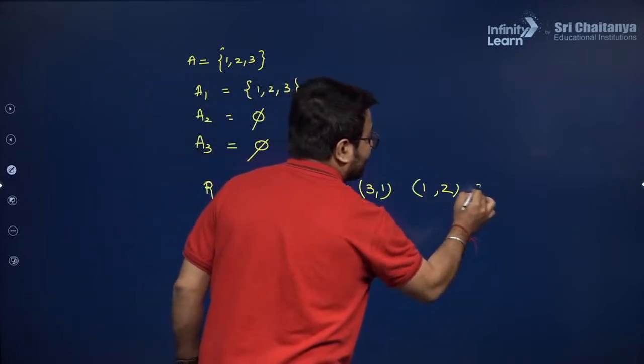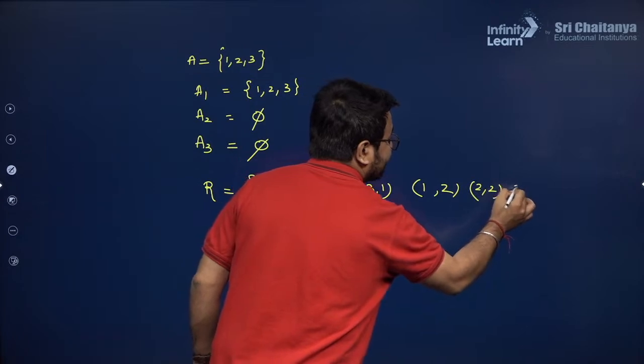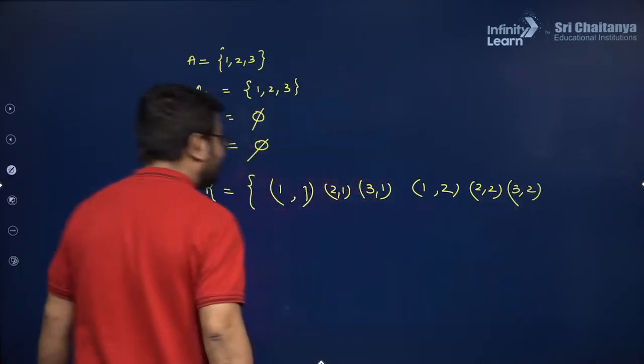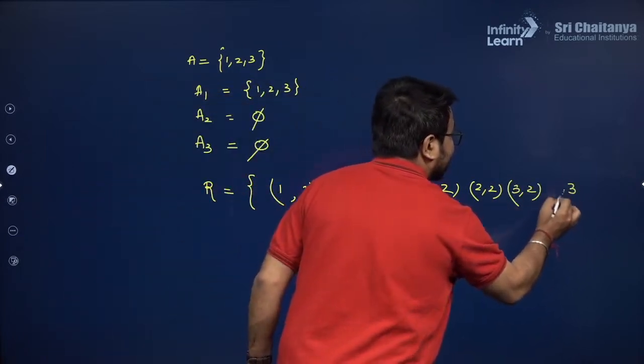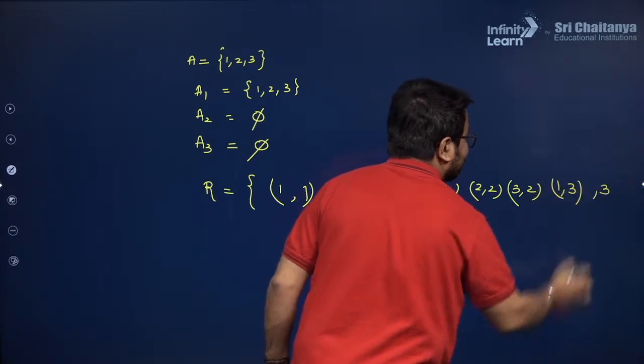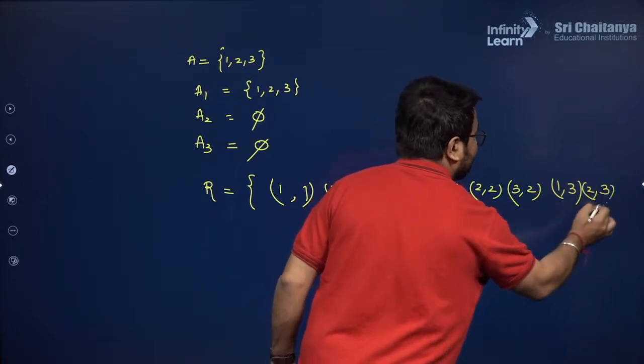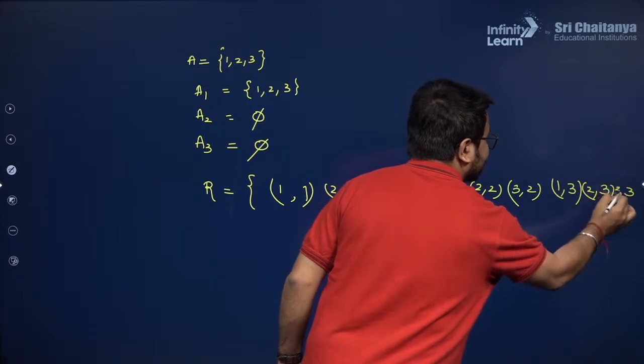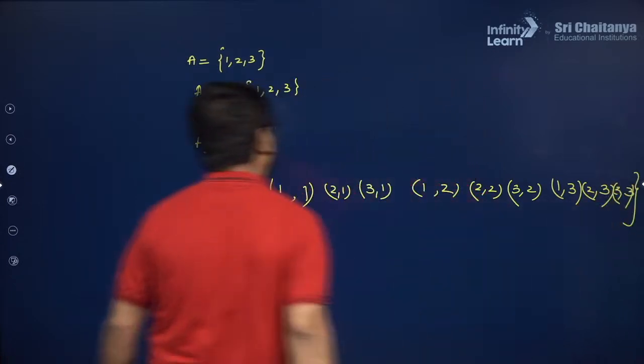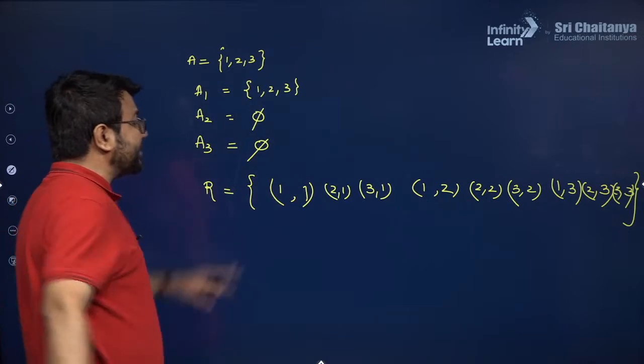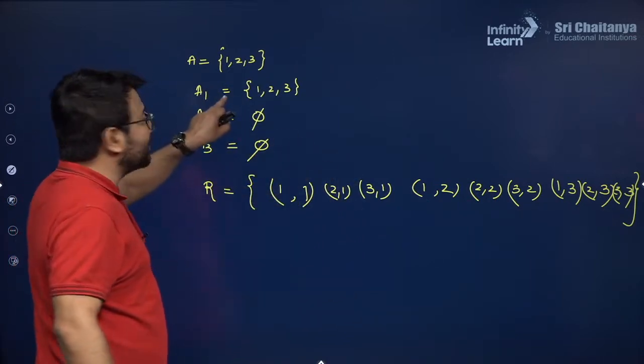That is 1 comma 2, 2 comma 2, and 3 comma 2. If I am considering Y as 3, then X can be 1, X can be 2, and X will be 3. So these are all the elements which are the part of the relation according to the set A1.